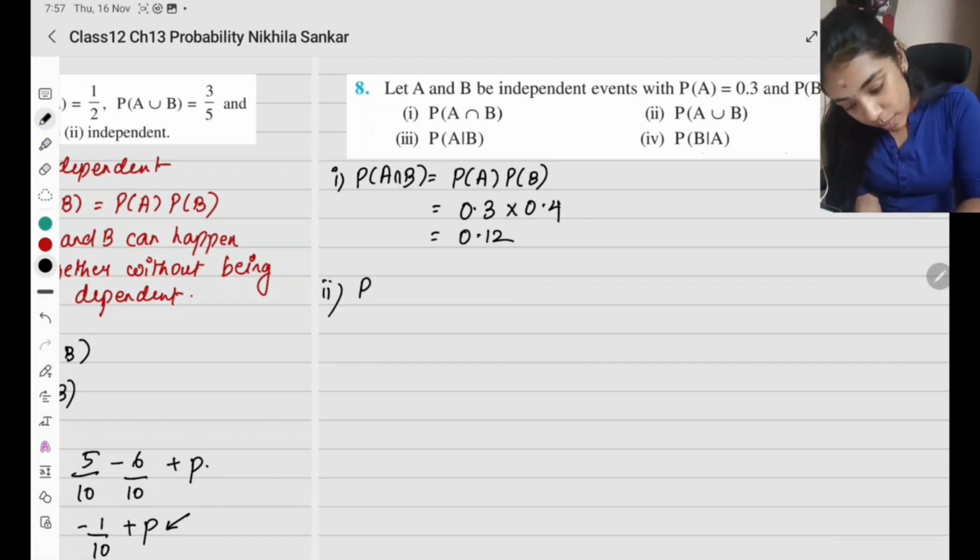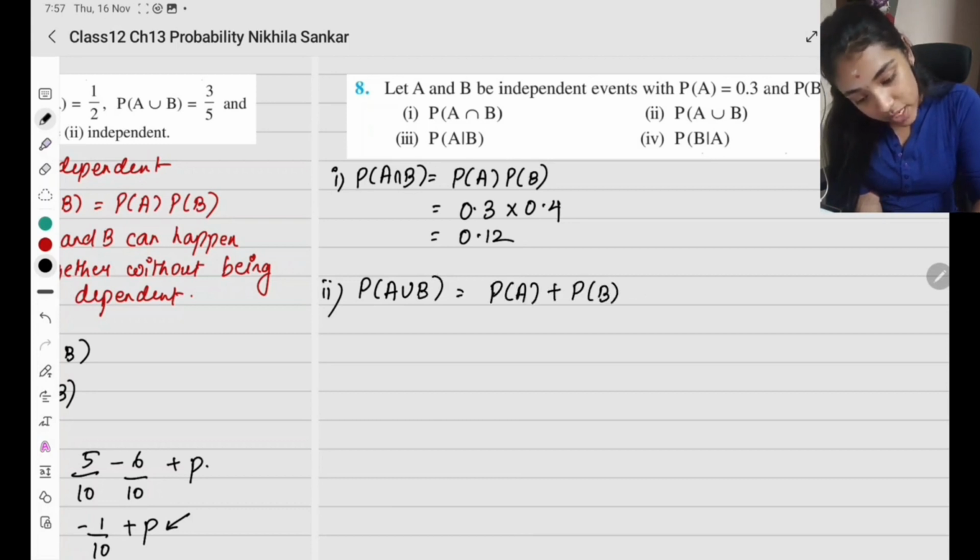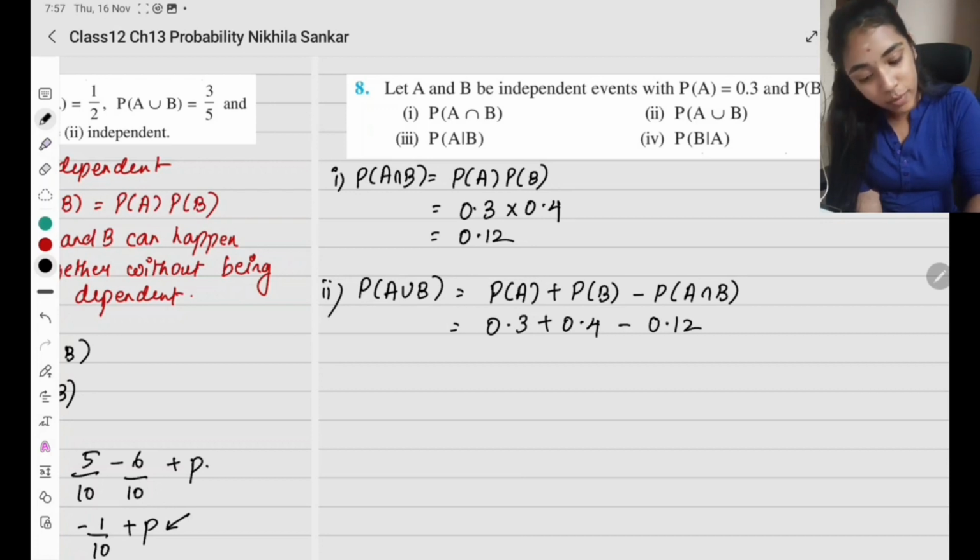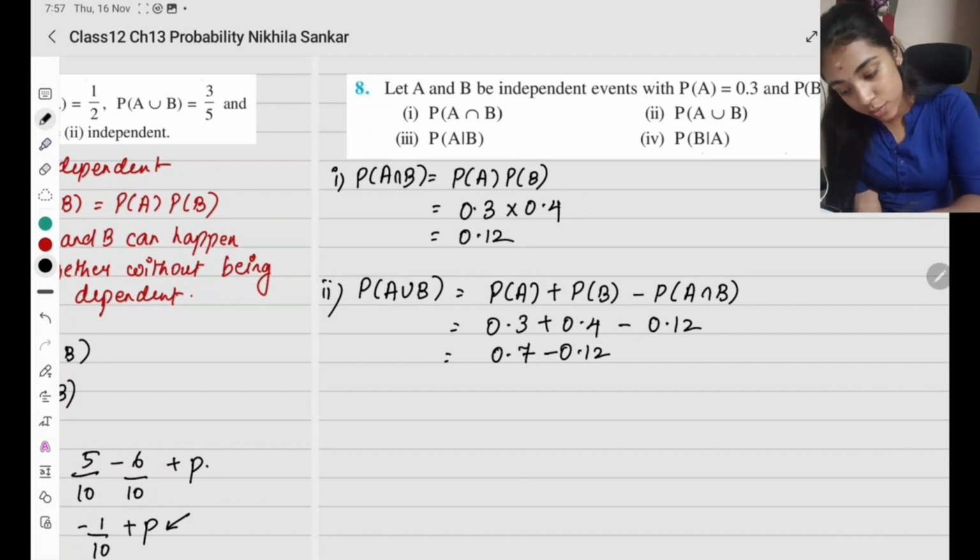Now second subsection, probability of A union B is going to be probability of A plus probability of B minus probability of A intersection B. We know all the values. So 0.3 plus 0.4 minus 0.12. So this is going to be 0.7 minus 0.12. Be careful in the calculation. 0.7 minus 0.12, so this is going to be 8, 5. So 0.58.